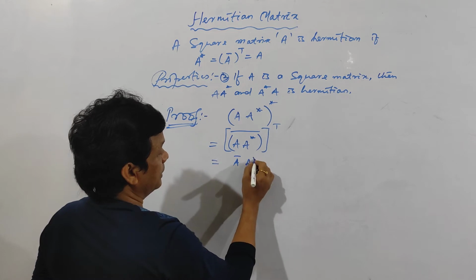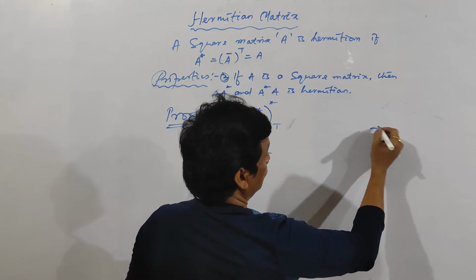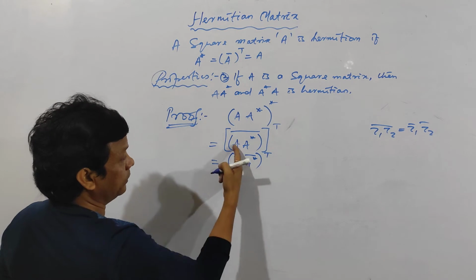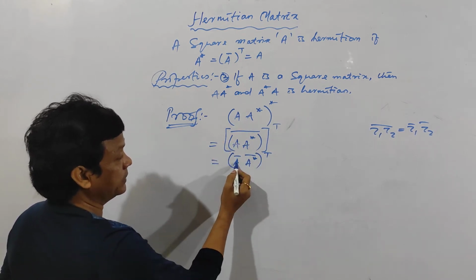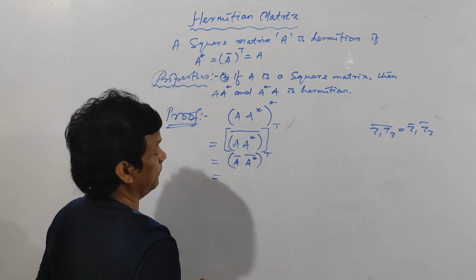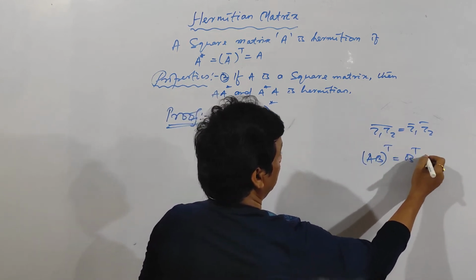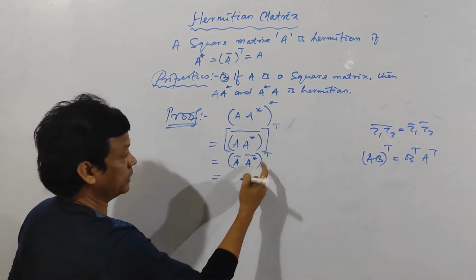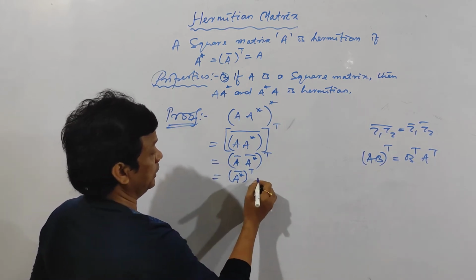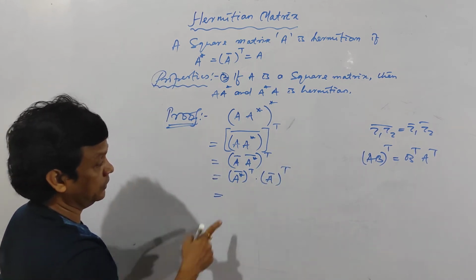Then A bar into A star bar whole transpose, because Z1 into Z2 whole conjugate is equal to Z1 conjugate into Z2 conjugate. So it is the conjugate of A into the conjugate of A star. Now AB whole transpose is B transpose into A transpose. So AB whole transpose is equal to A star bar transpose into A bar transpose. And what is this one? This one is A star.